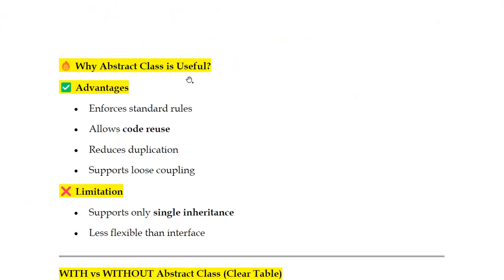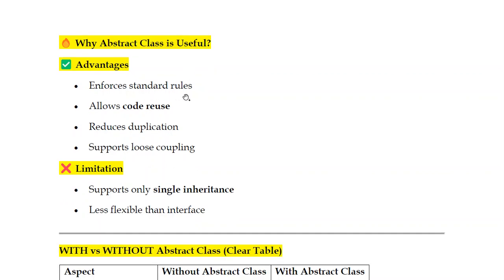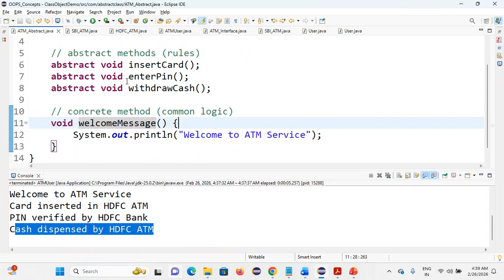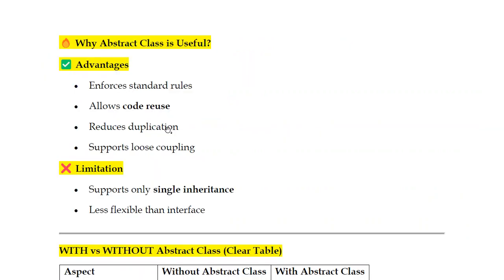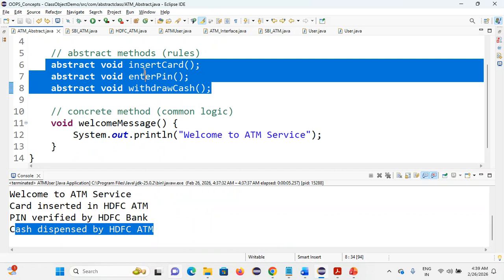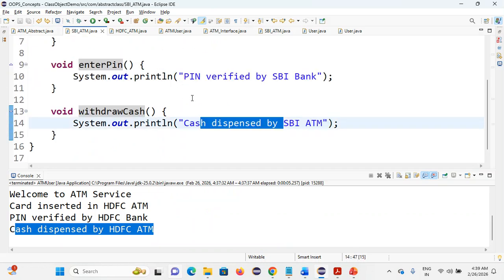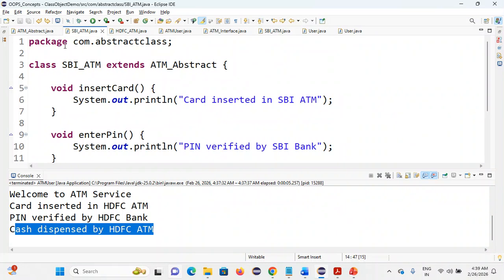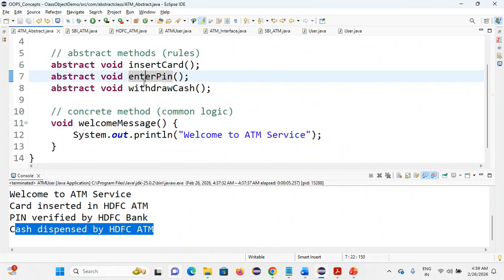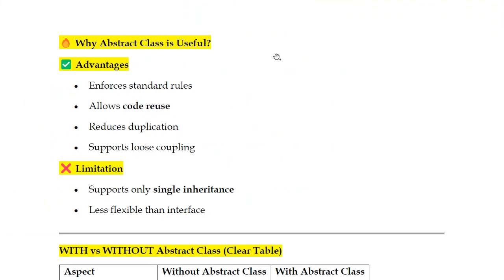Why is abstraction in a class useful? It enforces standard rules. So these are the rules, these methods you are going to use wherever you implement. It allows code reuse. Once I declare it here, I'm reusing it everywhere. It removes duplication. I'm not going to write the same function every time. Simply declare it, and I can use it everywhere.